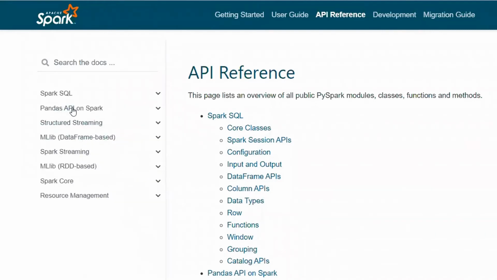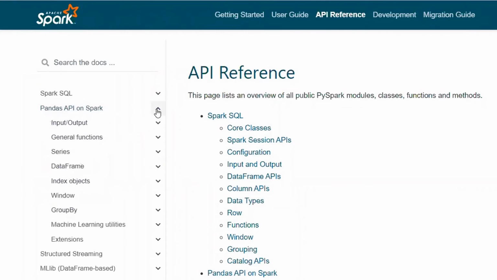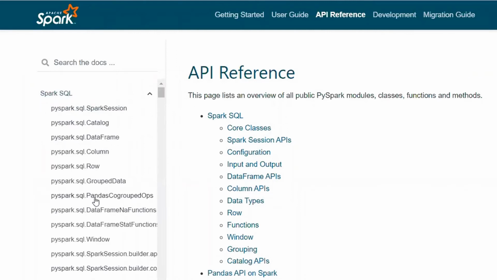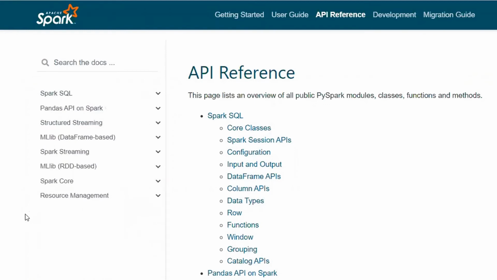And then they realized that data scientists are using Pandas a lot. So they started building the Pandas API, right? So you will see the Pandas API on top of it. And the last and most recent development is the Spark SQL packages. That's what we use, SparkSession and all this. So this is how the documentation gives you an indication of how Spark evolved, right? So the Spark SQL DataFrame is the standard. The Pandas API was a stopgap arrangement for data scientists in the pre-Spark SQL world.